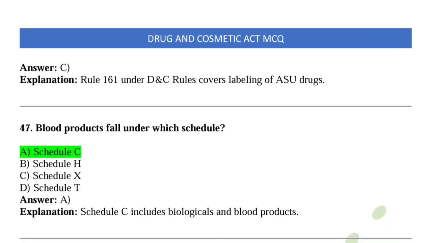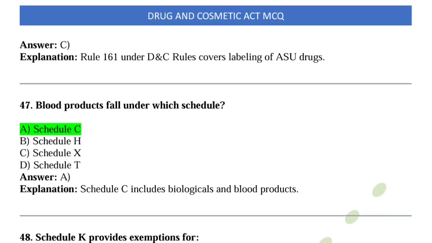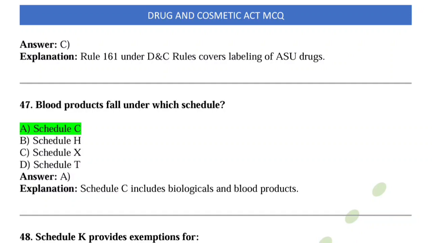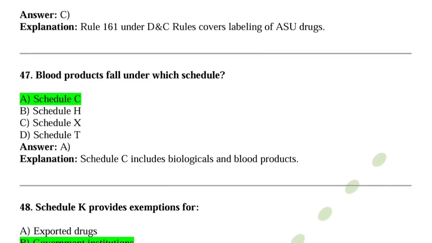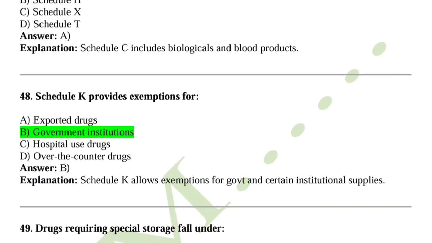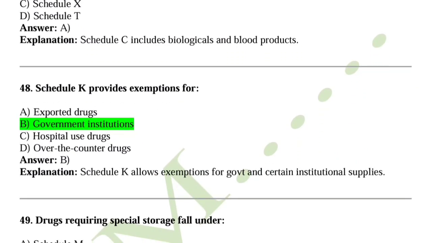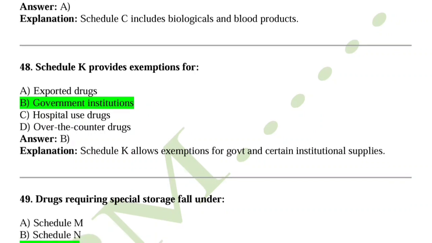Question number 47, blood products fall under which schedule? So the answer is option A. Schedule C. Blood products fall under Schedule C, because all biological and blood products come under Schedule C. Question number 48, Schedule K provides exemption for. So Schedule K provides exemption for government institutions. So Schedule K allows exemption for government and certain institution supplies.